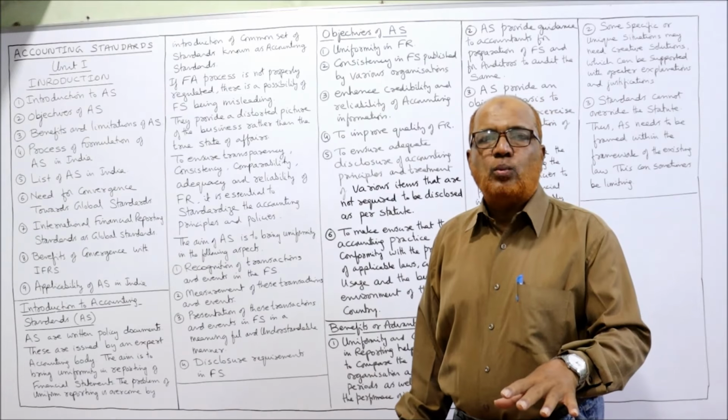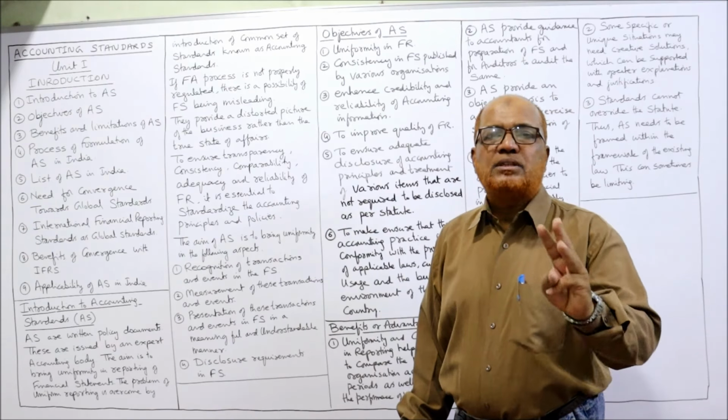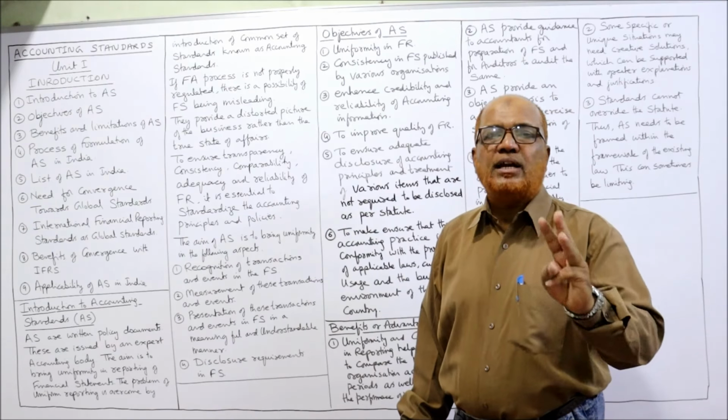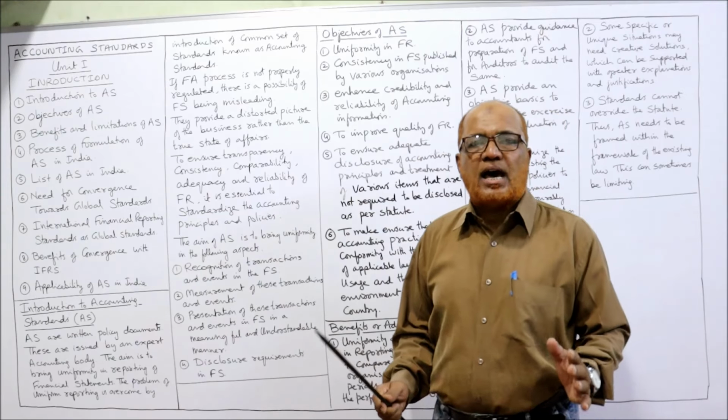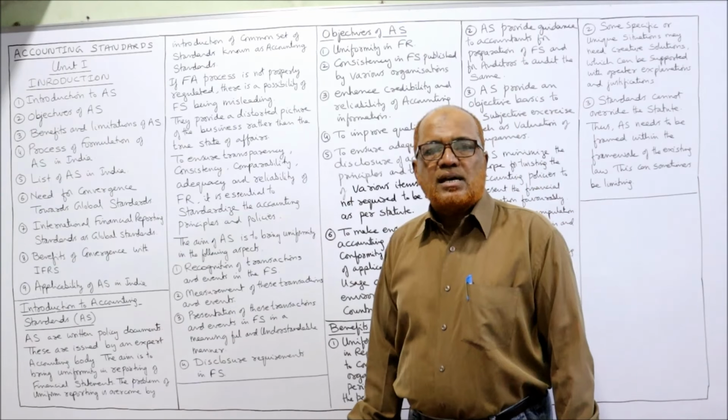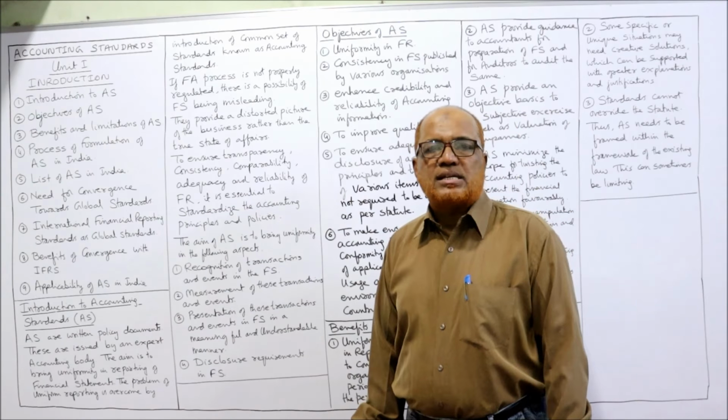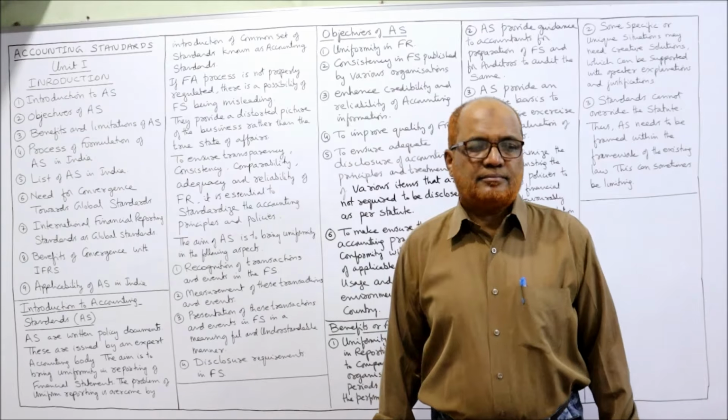But in this first video, I am going to cover 3 topics: introduction to accounting standards, objectives of accounting standards, and advantages and limitations of accounting standards. That's what I'm going to explain in this video. So before starting, take a screenshot of the points which I have written on the board. Then I'll explain all the points in detail.